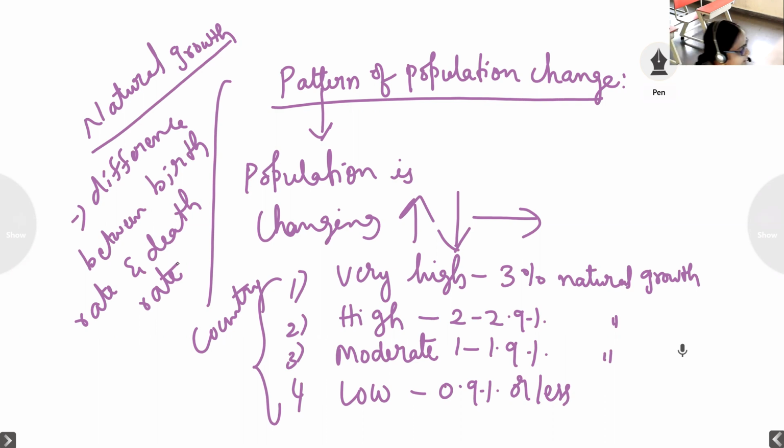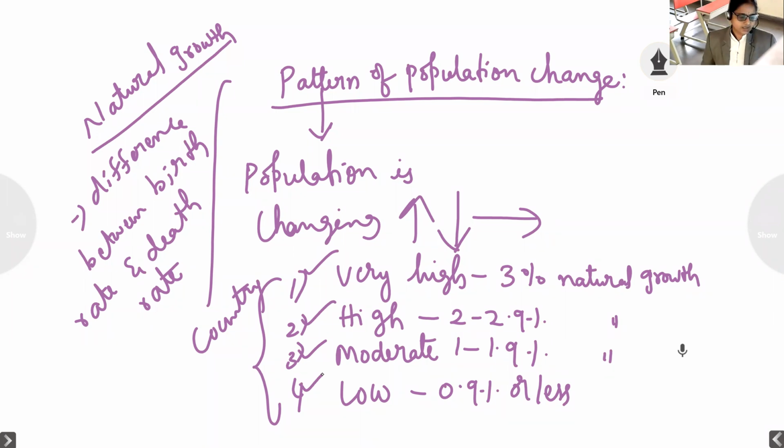See, these countries are there: very high population, moderate population, and low population. So children, which country will be more developed among these four types of countries? Which country can give more benefits to the people?